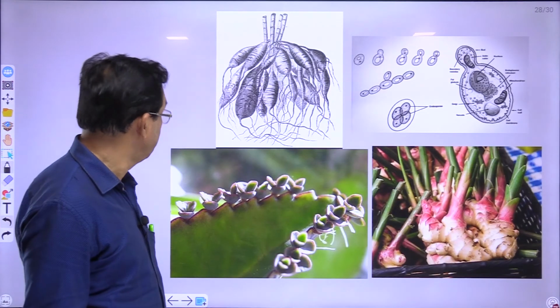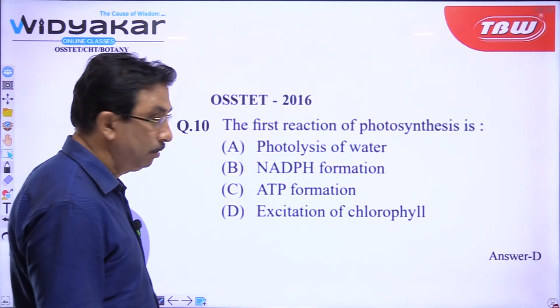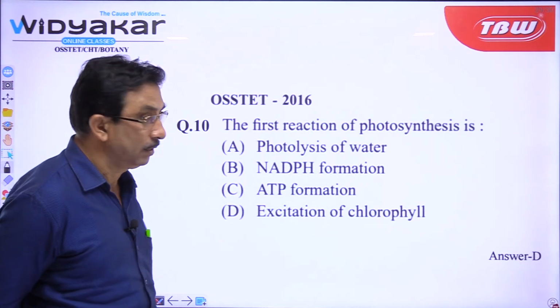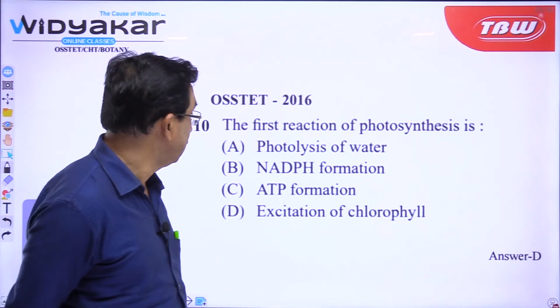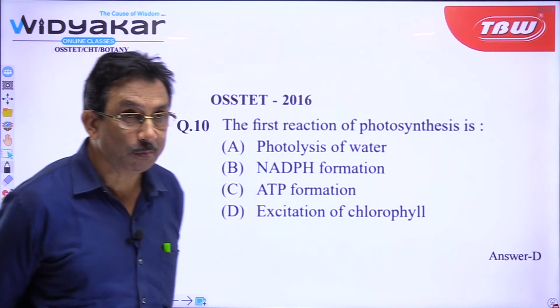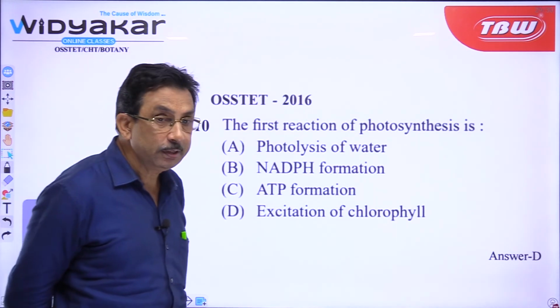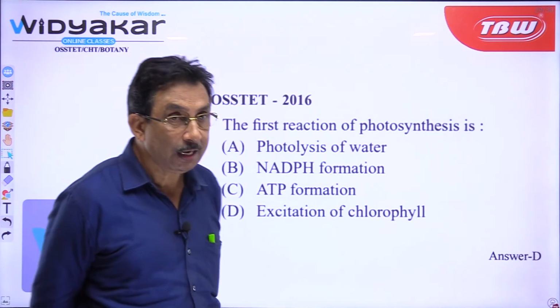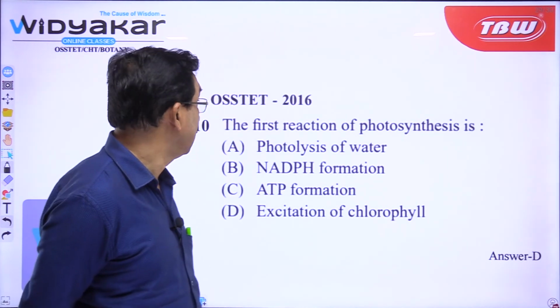Let us move to the next question. I think this is the last question which we are discussing today. The first reaction of photosynthesis is: photolysis of water, NADPH formation, ATP formation, excitation of chlorophyll. You know, during photosynthesis light energy is accepted by the chlorophyll molecule and the chlorophyll molecule gets excited.